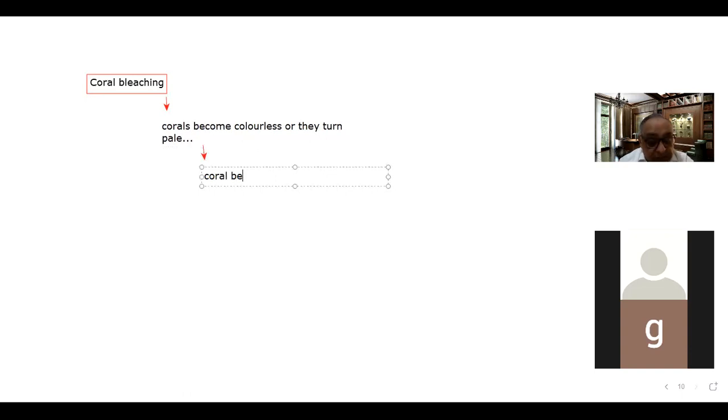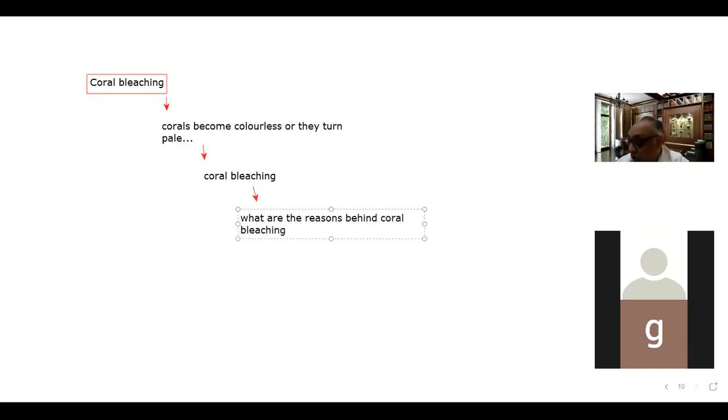Please bear this in mind. Now the question is: under what conditions does coral bleaching happen? What are the reasons behind coral bleaching? That is important here.